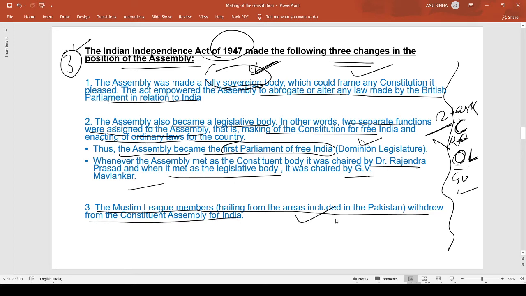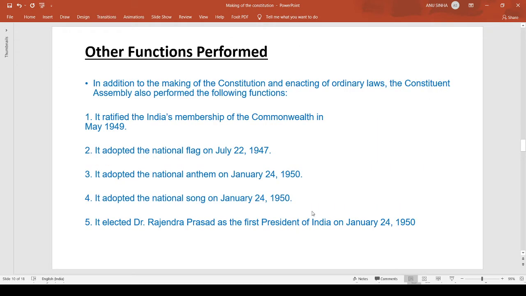Okay. So here we see in the Mountbatten plan, it was decided that India is going to be divided. So all those Muslim League members who hail from Pakistan, as per the partition plan, withdrew from the Constituent Assembly. Now, there were other major functions also that were being performed by the Constituent Assembly.